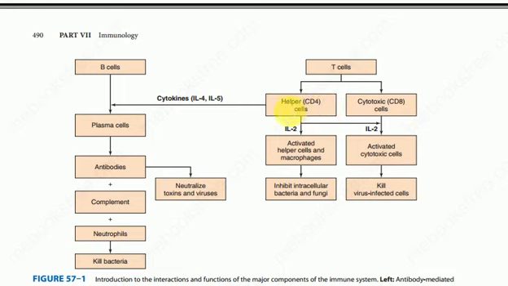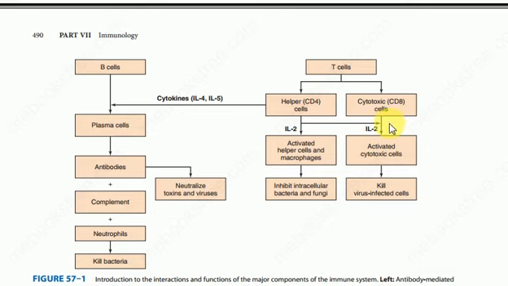The function of the helper CD4 cell is to activate macrophages. These activated macrophages inhibit intracellular bacteria and fungi, inhibiting their growth in our body.